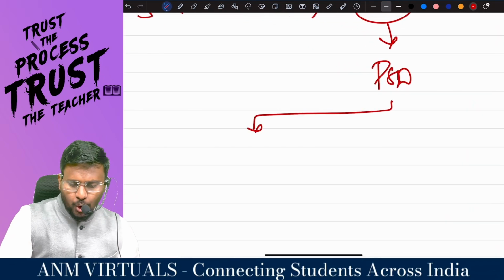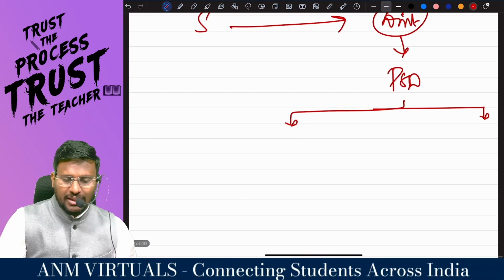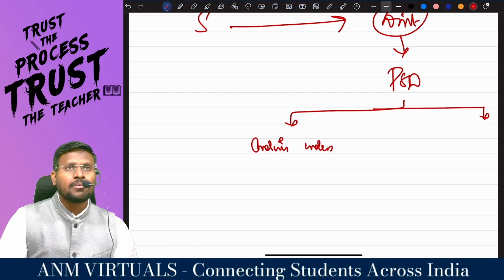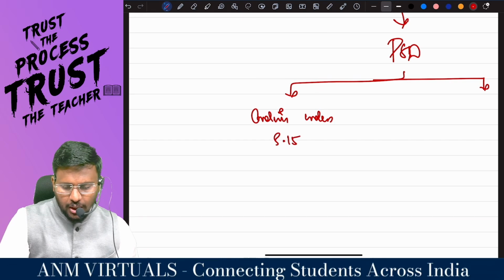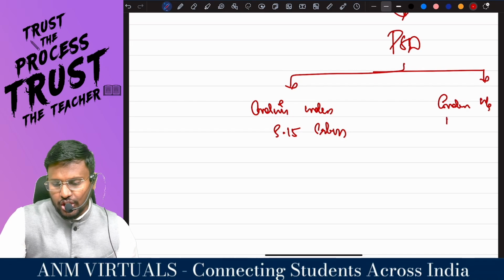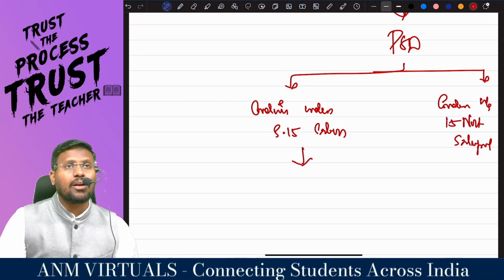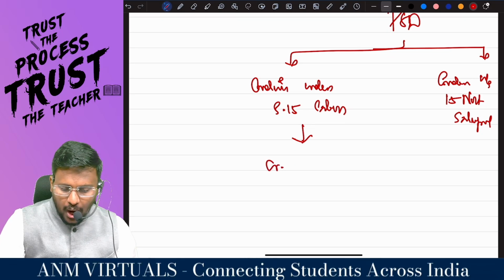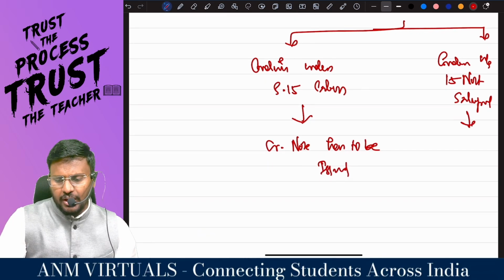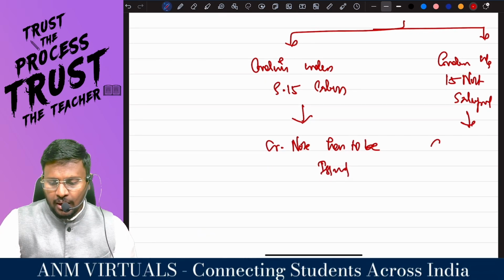For this post-supply discount, you have to check whether the conditions under section 15 are satisfied or not satisfied. If the conditions under section 15 are satisfied, then a credit note has to be issued. If the conditions under section 15 are not satisfied, then a credit note cannot be issued.